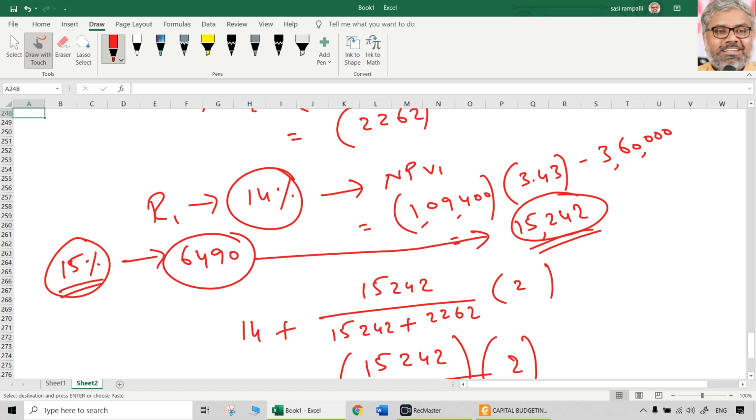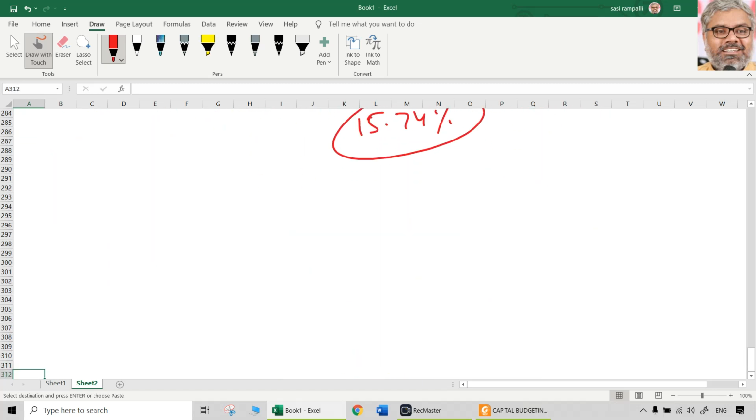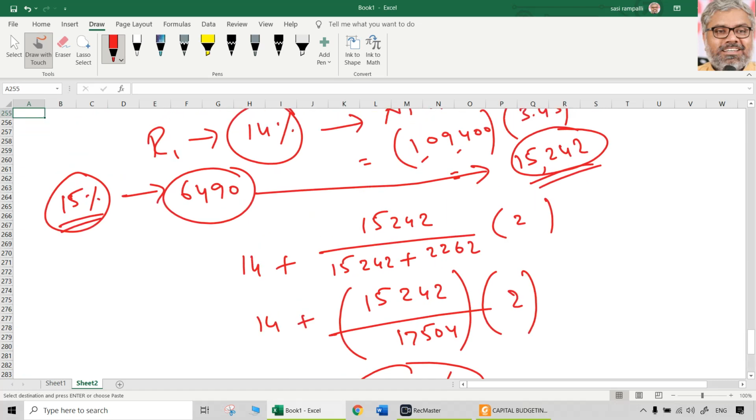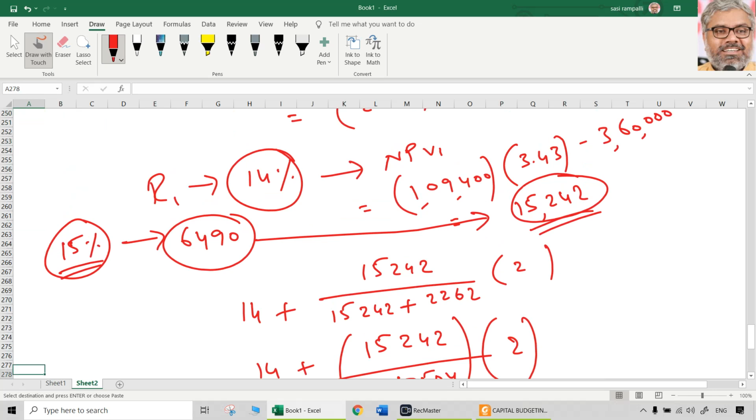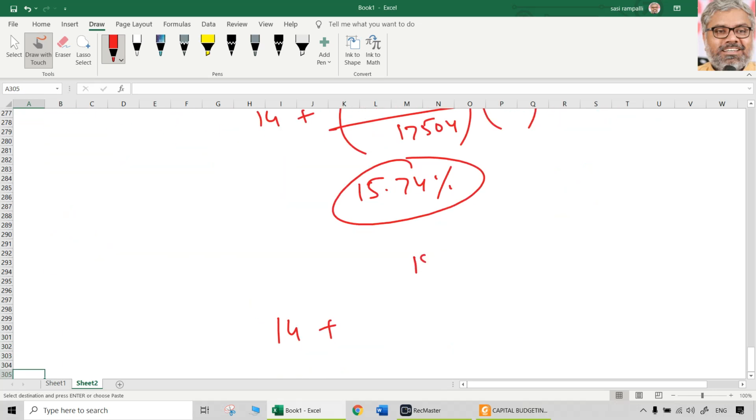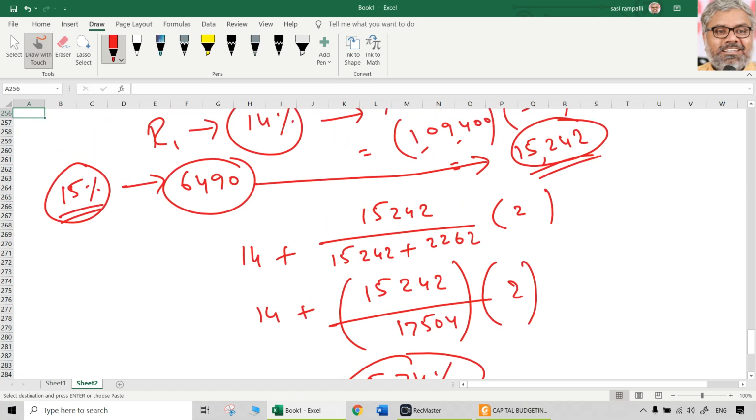Generally, no. That's the point again to be noted. One lower, one higher rate is enough. What is lower here? 14%. What is higher here? 15%. So take the same formula: 14 plus NPV1, 15,242, divided by 15,242 minus 6490.